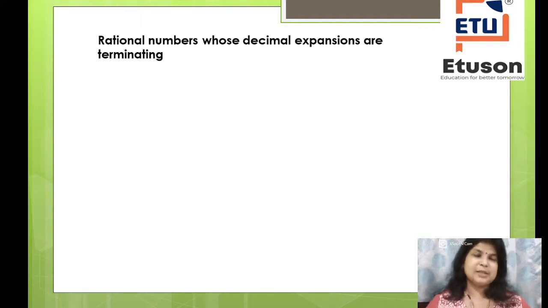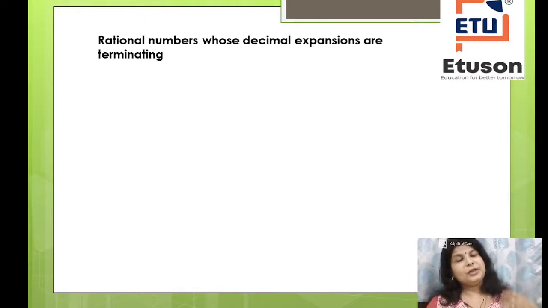So we have understood the concept that rational numbers are classified into two types: terminating decimals and non-terminating, recurring or repeating decimals.